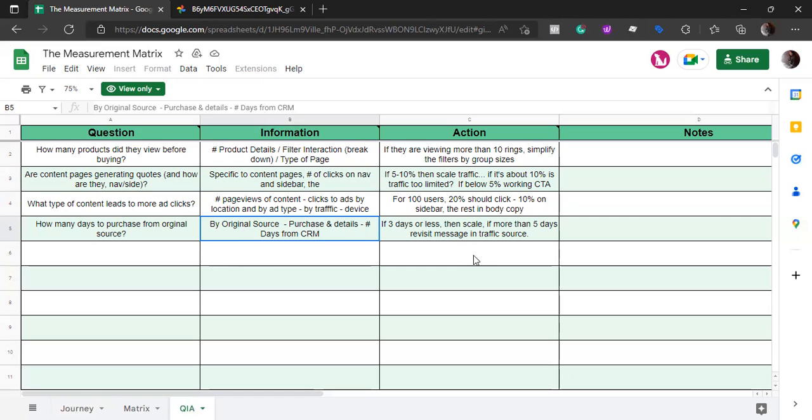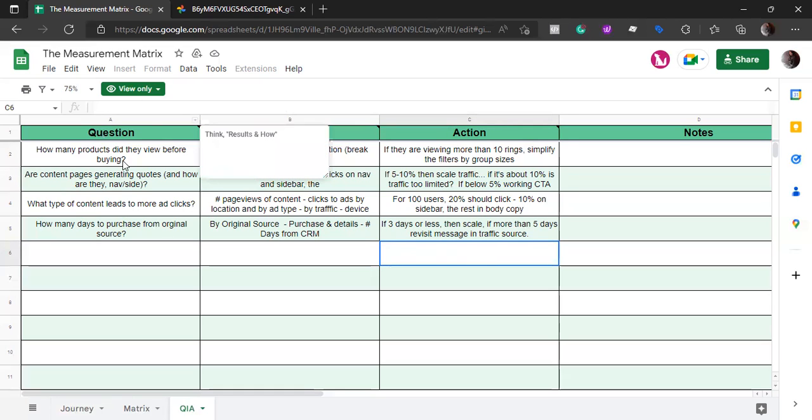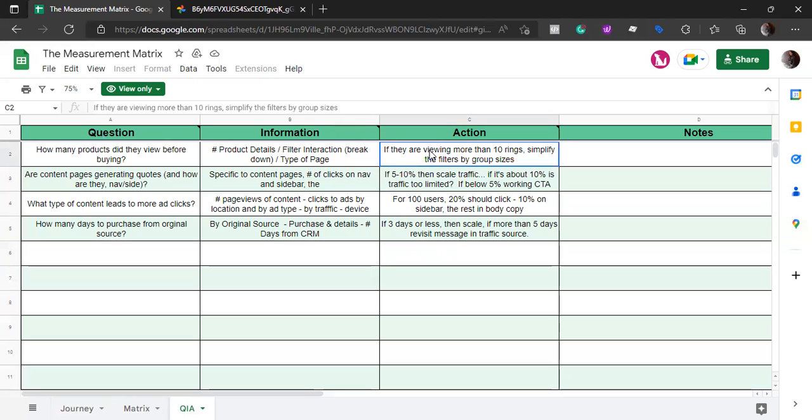Now we have action. What is action? Something that we would want to do, right? So we are going to focus on the action and we are going to take it based on the answer that we get. So let's say that we asked a question, how many products did they view before buying? Then the information that we needed was the product details or filter interaction. Then the action will be, if they are viewing more than 10 rings, simplify the filter by group size. So this is the action that we are taking.